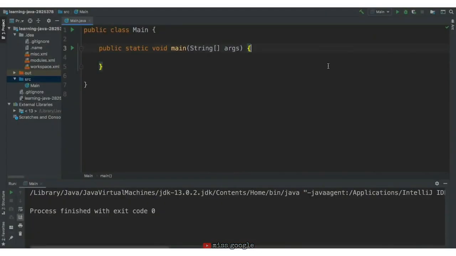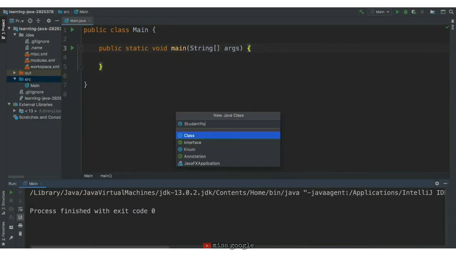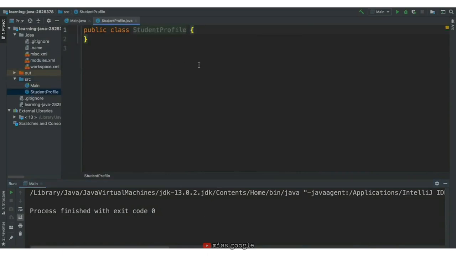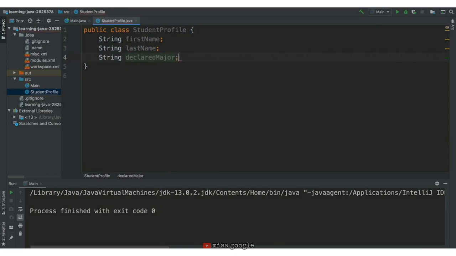Let's represent a student's profile in Java using a class. We'll create a new Java file and call it Student Profile. In this class, we'll add our attributes. Each attribute or instance variable will have a data type. So we'll start with first name, which will be a string. GPA will be a double. And expected year to graduate will be an int.